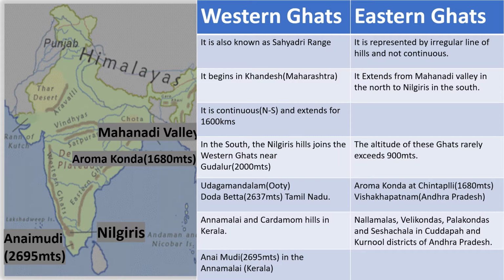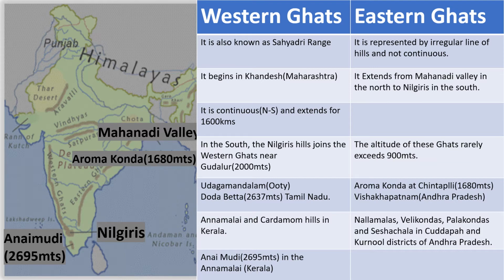Near Gudalur, the Nilgiris join the Western Ghats and rise to a height of about 2000 meters. The famous hill stations of this region are Udagamandalam, also known as Ooty, and Dodabetta with a height of 2637 meters. These two are in Tamil Nadu. The other hills in this region are Annamalai and Cardamom in Kerala, and the highest peak in South India is Anaimudi with 2695 meters in the Annamalai of Kerala state.